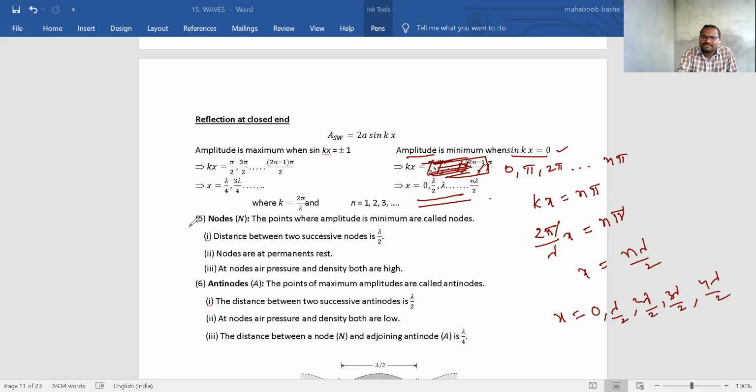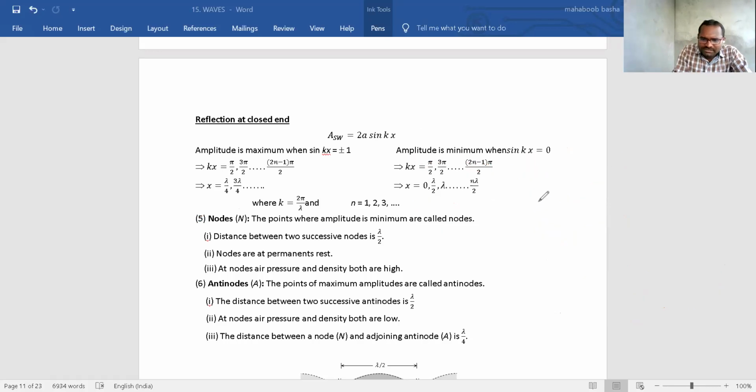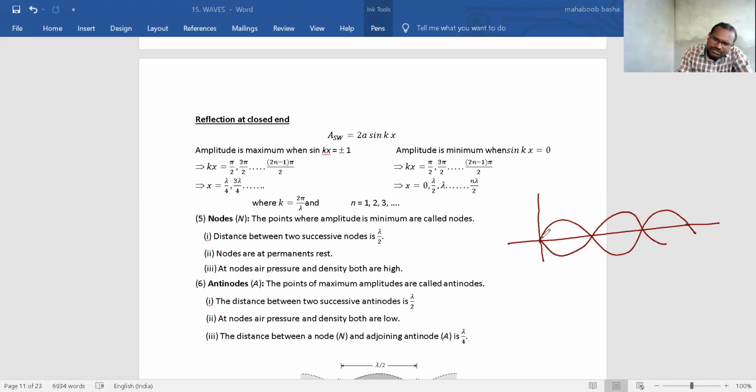Now important points. Wherever amplitude is minimum, those points we call nodes. Remember this point. Important point. Wherever amplitude is minimum, when stationary waves are formed like this, stationary waves will form. Here, at this point, at this point, at this point, still will be there. I am showing you only 3 loops. At these points, amplitude is minimum. So these points are called nodes.